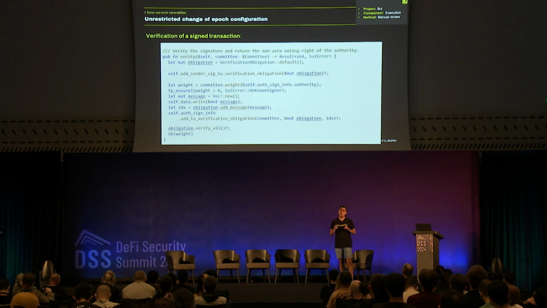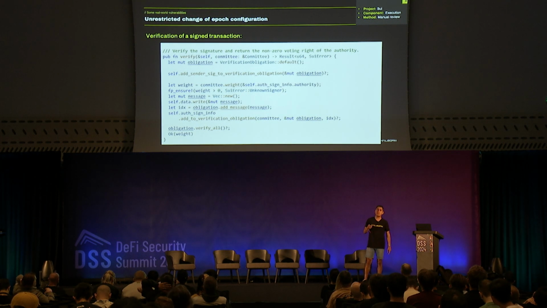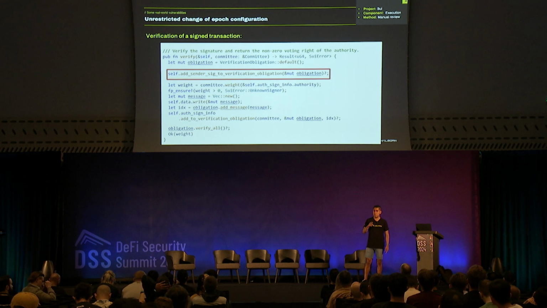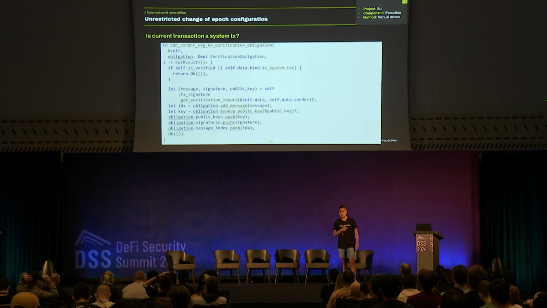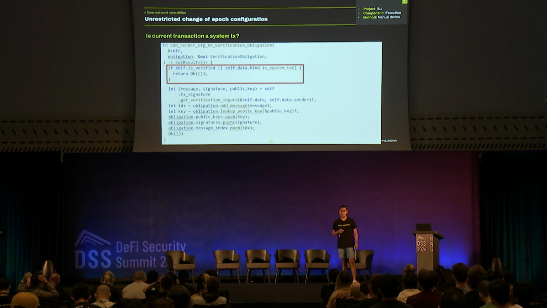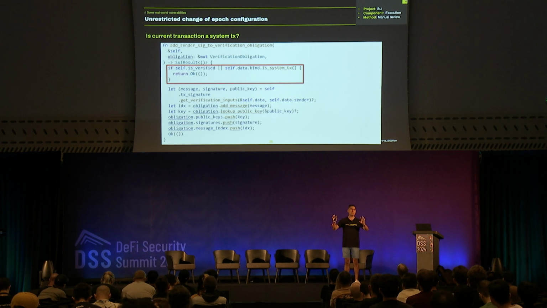And if we see the function on how to verify the transaction, we see that the verify function calls another one called addSender. If we take a closer look at that function, we see that here we have a verification. If the transaction has already been verified, just continue. Don't do anything. Doesn't make sense.